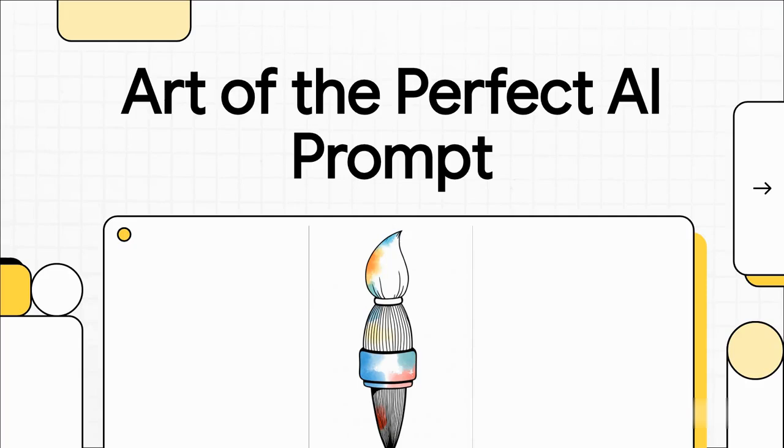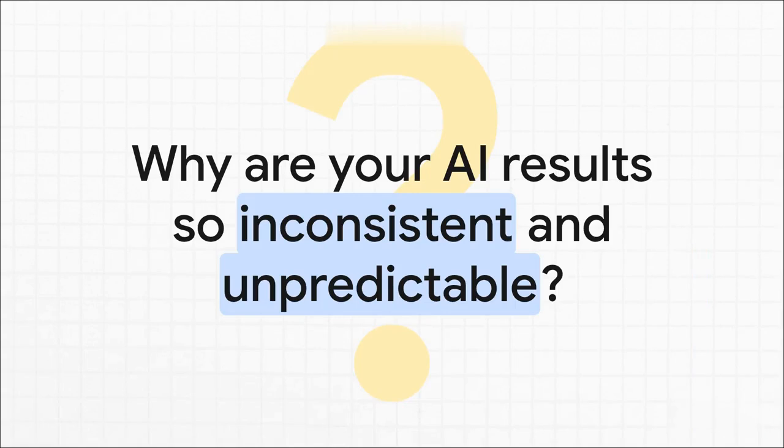Have you ever noticed how your AI can give you these amazing, genius-level results one minute, and then the next, it spits out something that makes absolutely no sense? Well, today, we're going to fix that. We are going to crack the code on how to turn your AI prompts from a total roll of the dice into a powerful, predictable tool. So, does this look familiar?